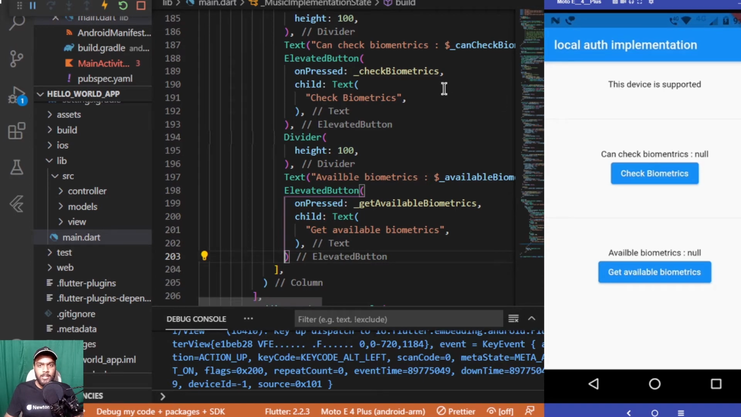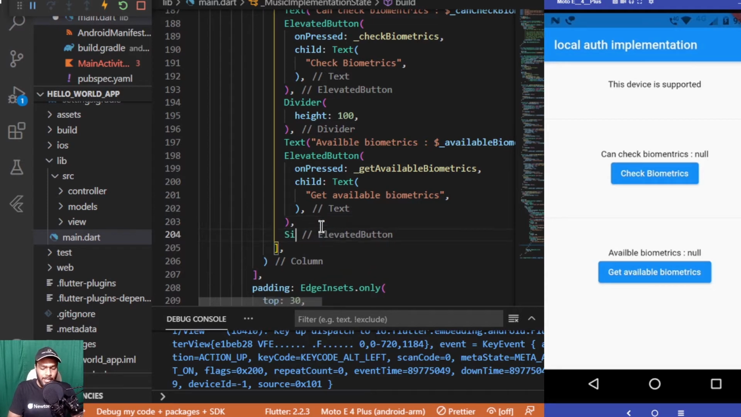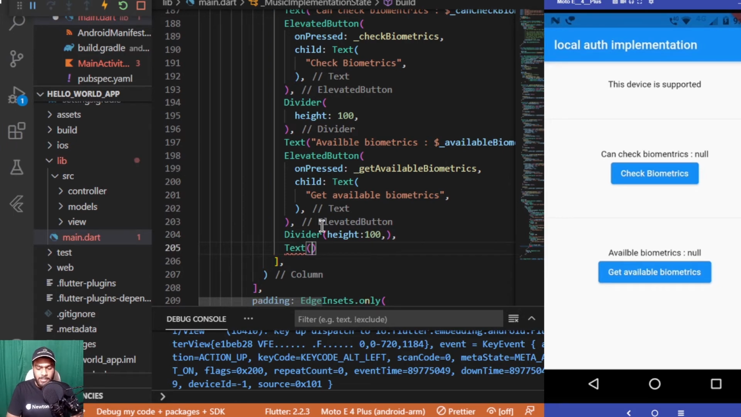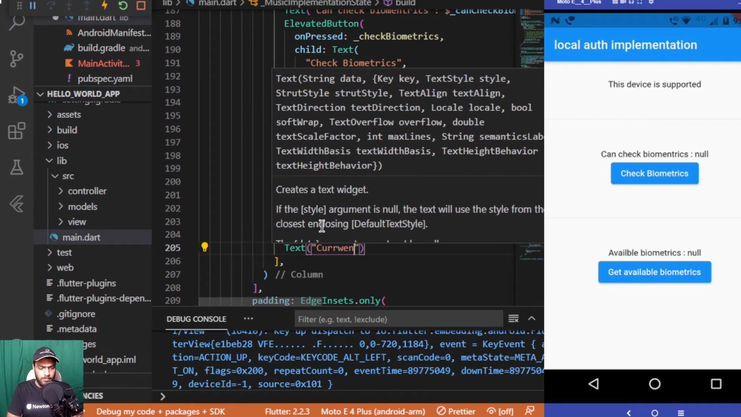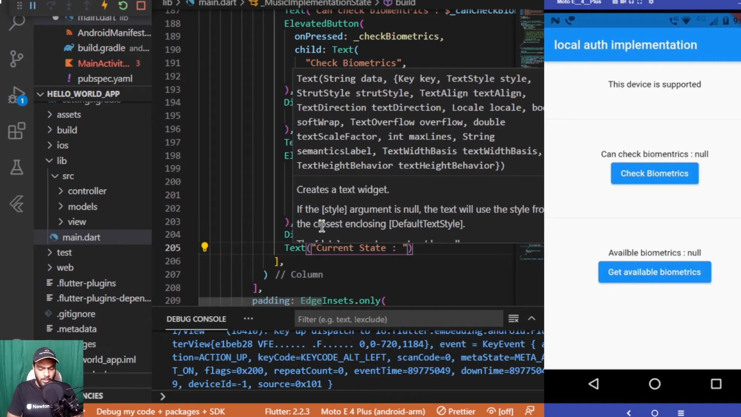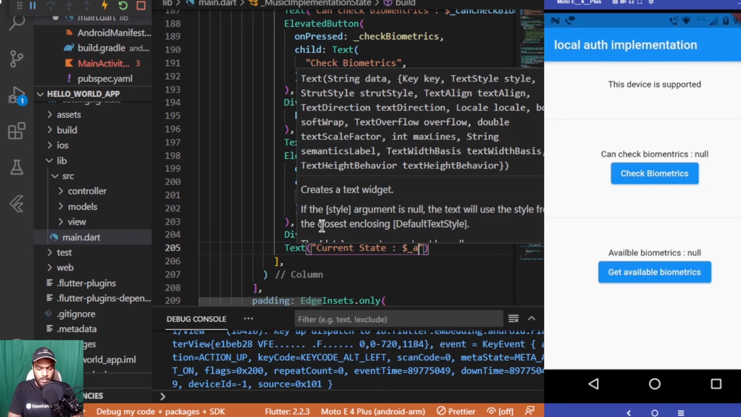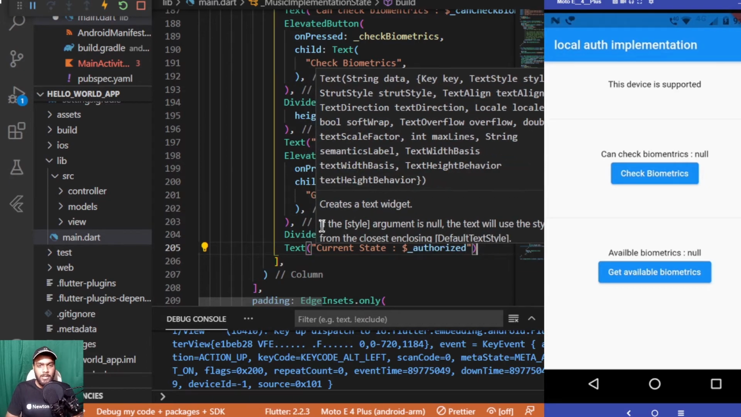Now coming back to the next thing inside the code part. After this elevated button, I'll be adding another divider with the height of 100 again, and a text which will be displaying the current state. So current state: $_authorized. It will be displaying the current state through the authorized variable which we have created above.